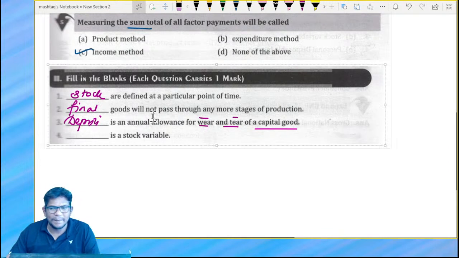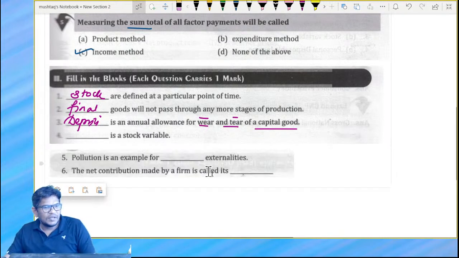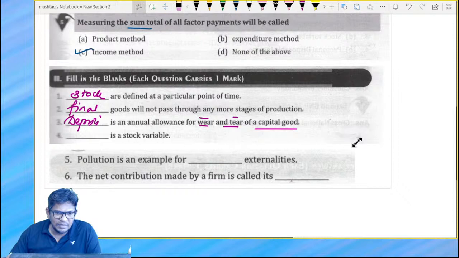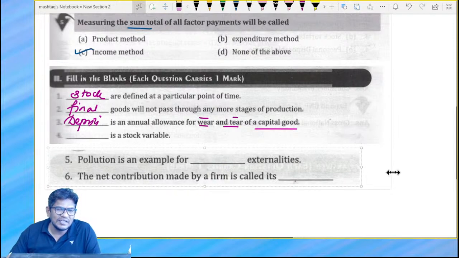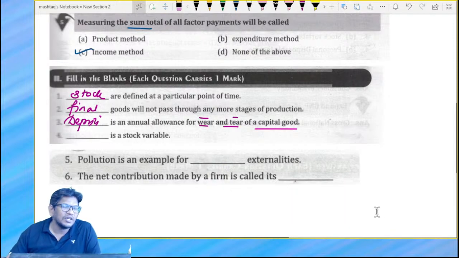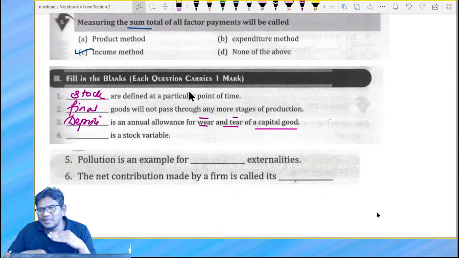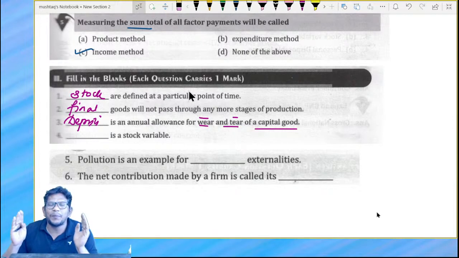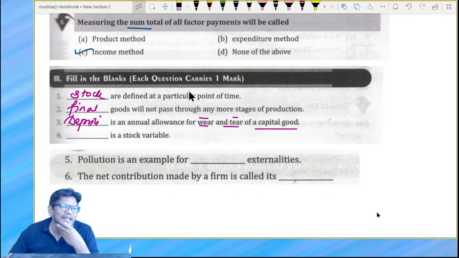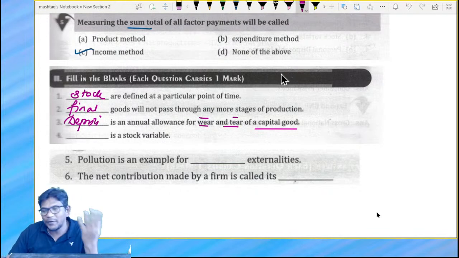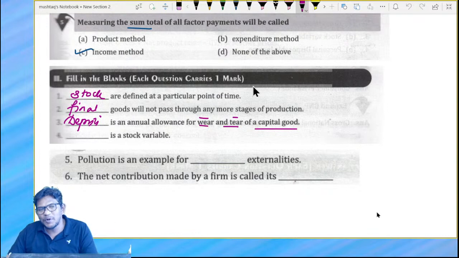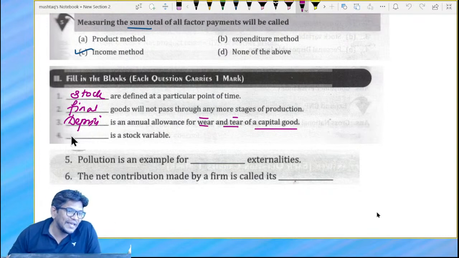Stock variable is what? Inventory. How is it? Tell me. Inventory is a stock variable, very good, but how is it? Stock variables are those variables which increase or decrease in proportion to the production. As per the production, it will increase: if there is more production, the stock increases. If there is less production, the stock decreases. So this is called inventory.